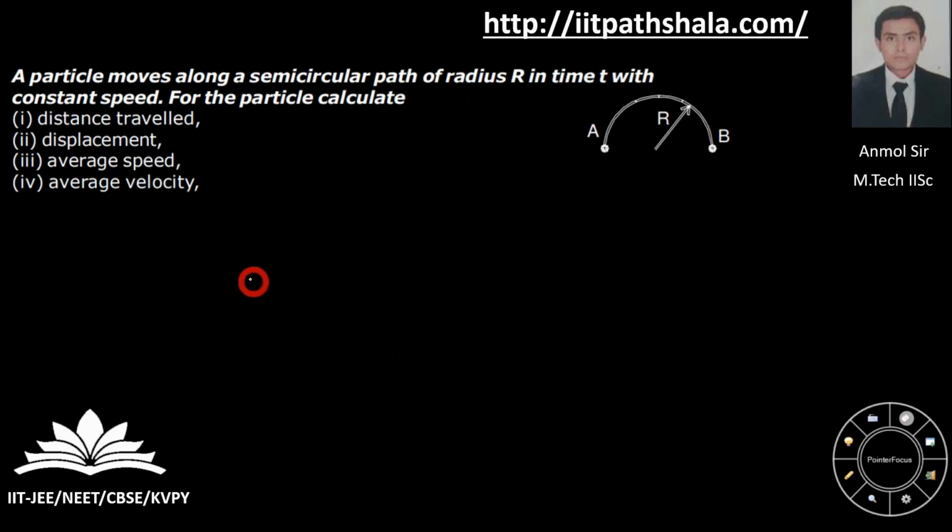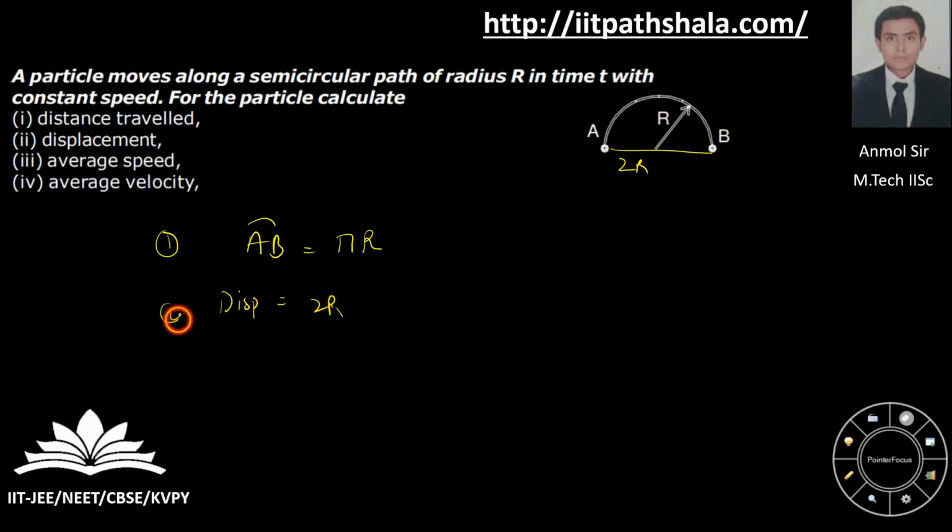Now the first one is the distance. Distance is the length of the path on which the particle has traveled, which is the semicircle over here, from A to B. That is AB, which is nothing but pi into r. Then the displacement is the line joining both of the points, and it is 2r.